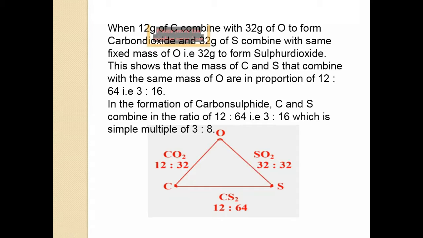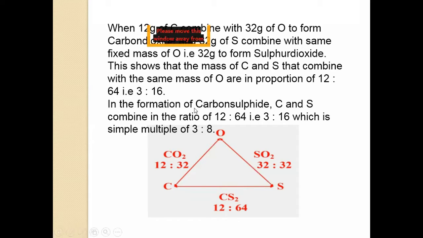Again, I am repeating: 12 gram of carbon combined with 32 gram of oxygen, and 32 gram of sulfur combined with the same fixed mass of oxygen, that is 32 gram, to form sulfur dioxide. This shows that the masses of carbon and sulfur that combine with the same mass of oxygen are in the proportion of 12 and 64, that is 3 to 16, which is a multiple of 4.